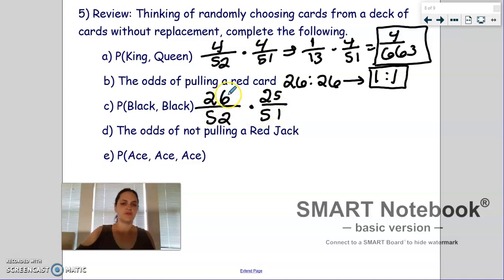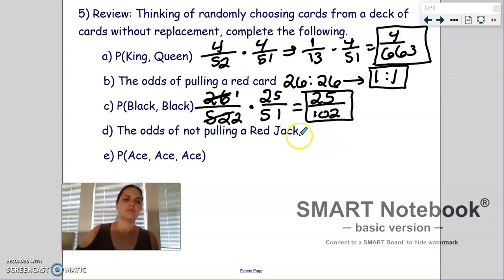Now this 26 over 52 can be simplified, and you might have immediately written it as 1/2 because the probability of picking a black card is 1 out of 2 since half of them are black. So that probability is, the other one cannot be simplified, 25 out of 51 times 2, 102. That's your probability for C.